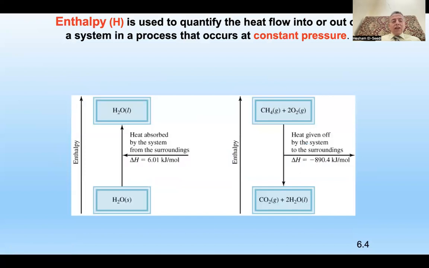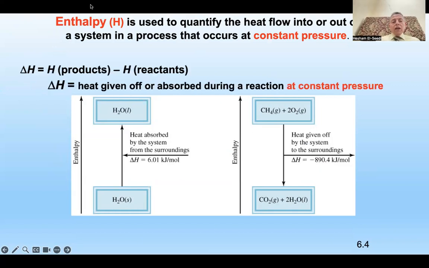Then delta H equals. Now look at the next equation. Can you explain this? Take a moment. What is the difference here? Look here. Think for a second. This is solid water. In order to become liquid water, you need heat absorbed by the system from the surroundings. As I told you, the sun, this will be delta H equals 6.